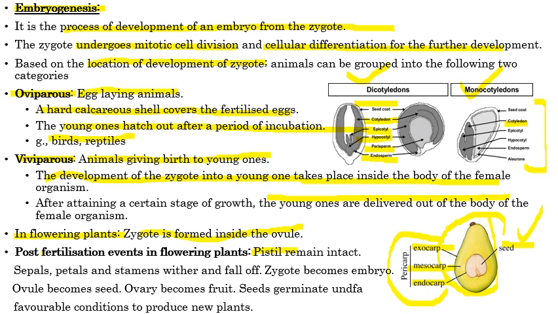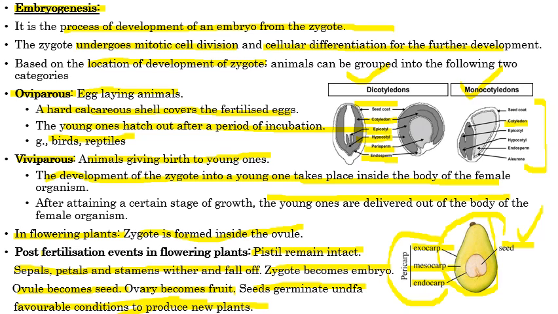So in post-fertilization events, the pistil is now of no use. The sepals and petals are of no use, so they fall off, and now the zygote becomes the embryo, so embryo formation starts. The ovule now becomes the seed, and then the ovary becomes the fruit, and the seed germinates when it gets favorable conditions, and then it forms a new plant.